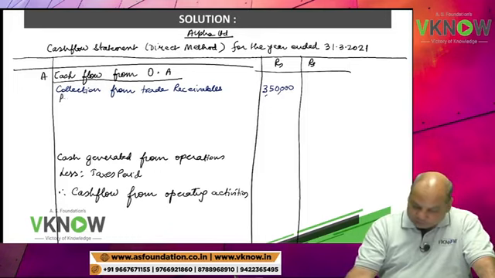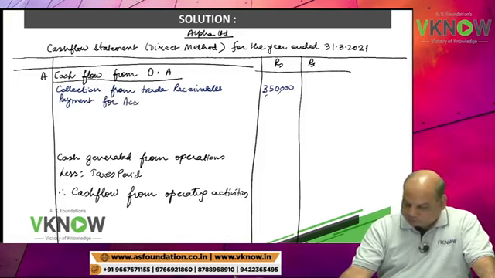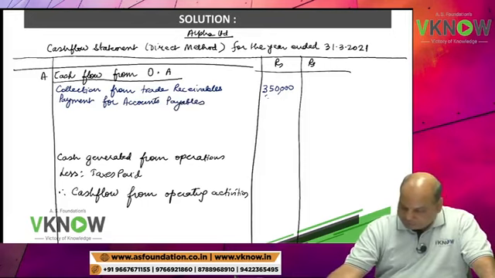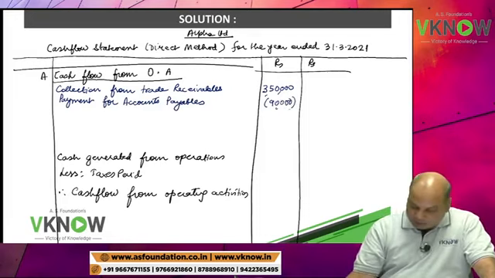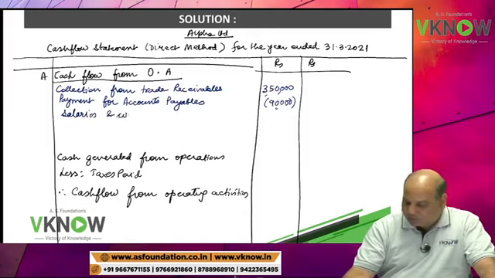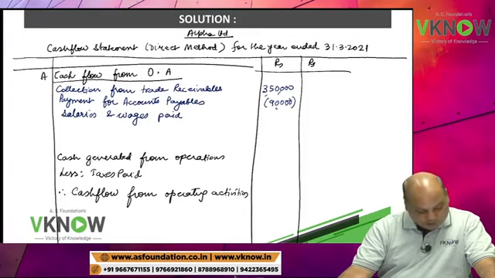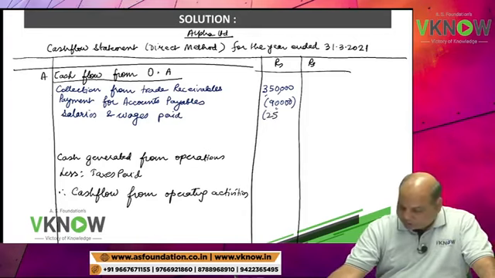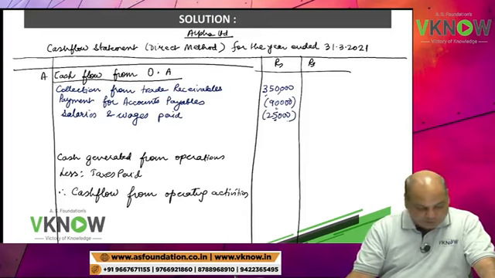So write down payment for accounts payable in operating activity, 90,000. In the same place, write down salaries and wages paid. It is also operating activity. In bracket, write 25,000.